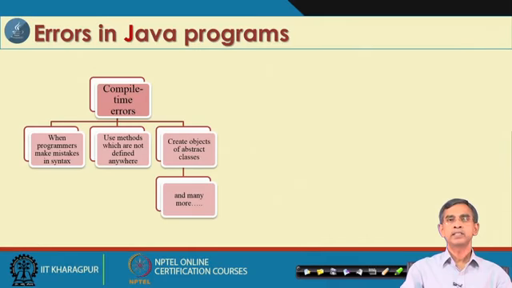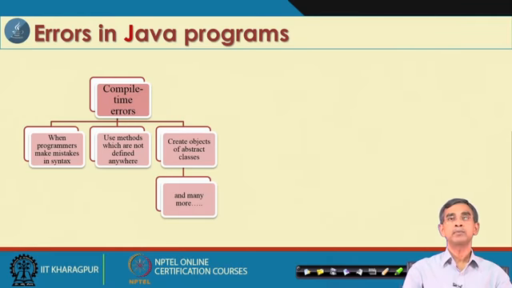I am not so much concerned about compile time errors, because if you write the program according to the right syntax of the Java programming language, then compilation error is no more there. But if you have made some programming mistake, the compiler will report an error and you can fix it, and then successfully compile. Once successfully compiled, you will have a compile error free program.